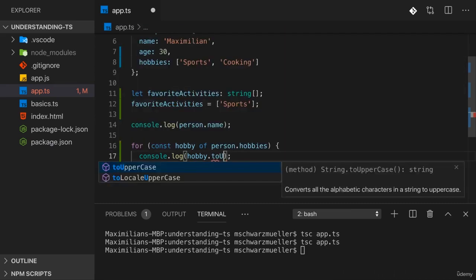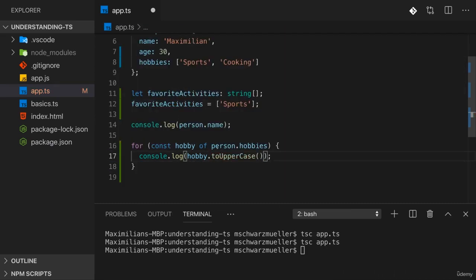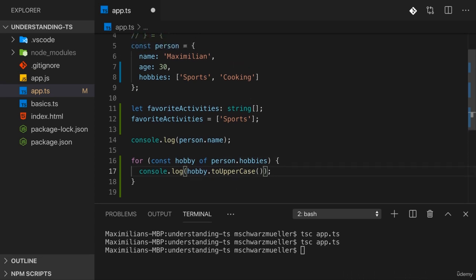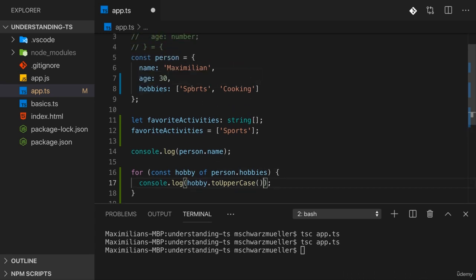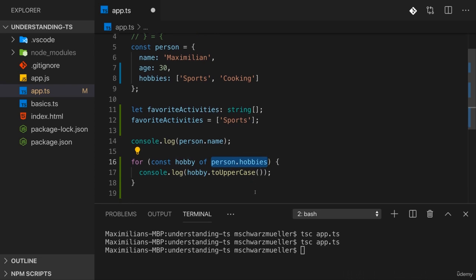But what's actually interesting here is that on hobby, we can access anything we can access on any string. For example, toUpperCase. I get this autocompletion and TypeScript does not complain. Why does it not complain? Because it knows that hobbies is of type string array. So when I access person.hobbies, TypeScript's inference detects that hobbies will be an array of strings.